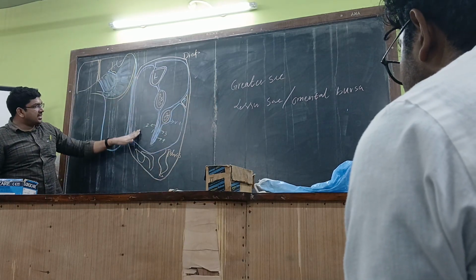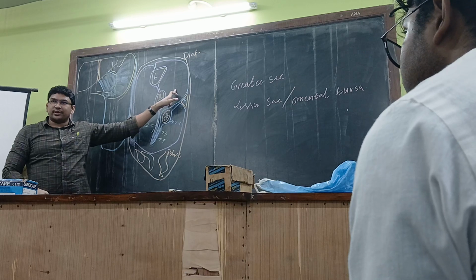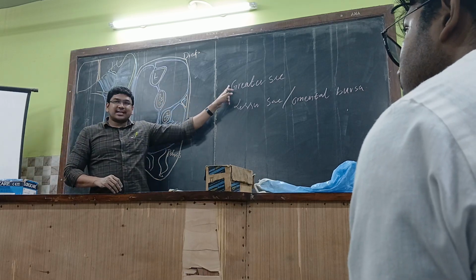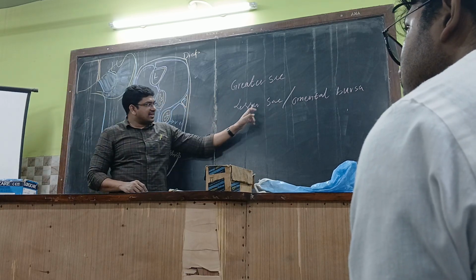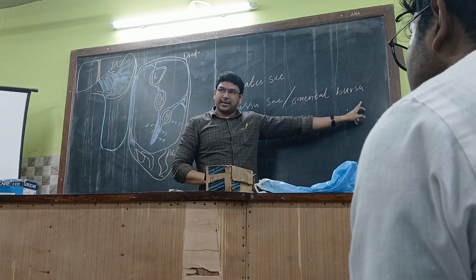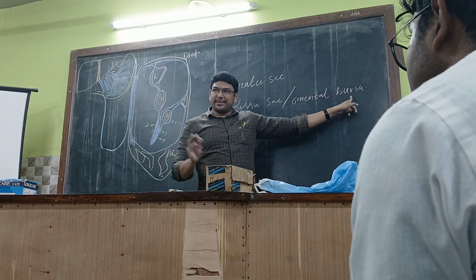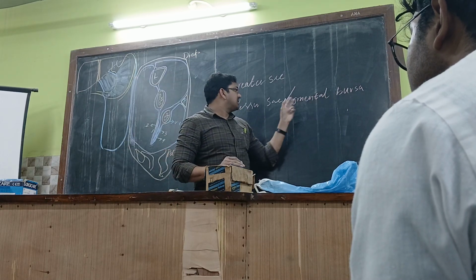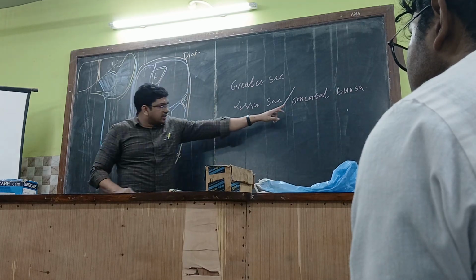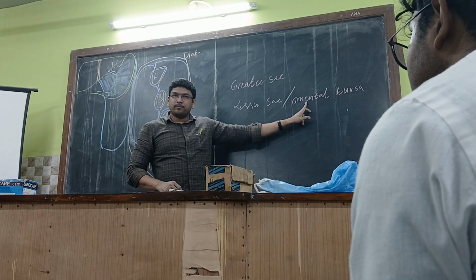One is the greater sac and one is the lesser sac over here. Try to understand this. Greater sac and lesser sac. Lesser sac is also called omental bursa. Okay, omental bursa. Based on this, you can understand where this lesser sac is situated. Omentum, where is it situated?